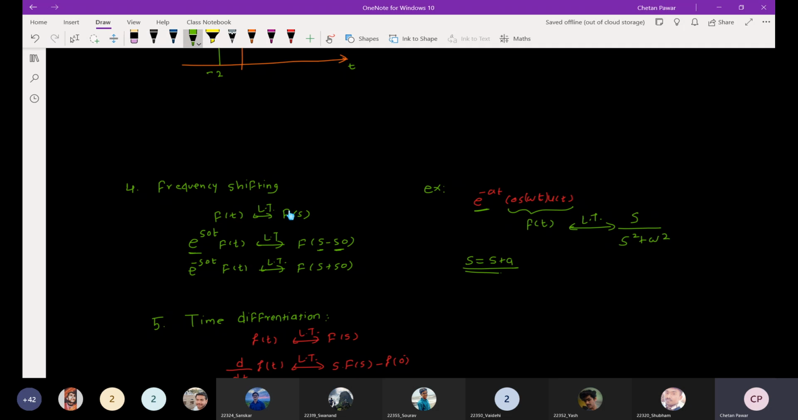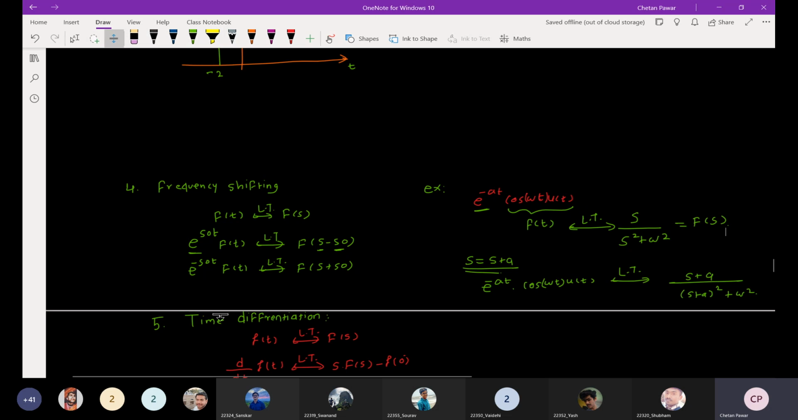So overall, the Laplace transform of e raised to minus at into cos omega t into u of t will be s plus a upon s plus a whole square plus omega square, right? Because this is f of s, and in f of s we are just putting s equal to s plus a. So this is the frequency shifting property of the Laplace transform.